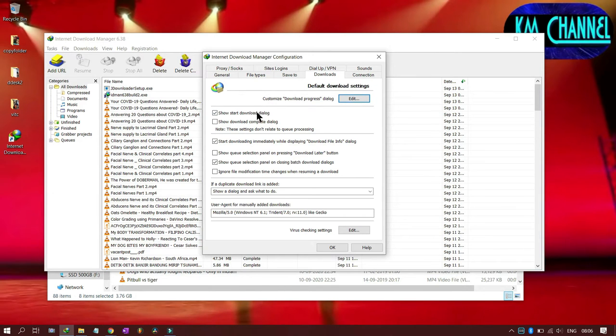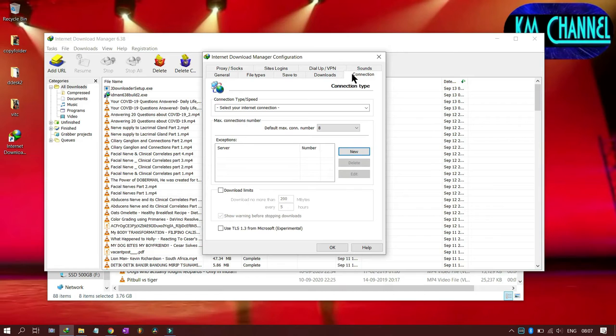Then in start downloads, there is show start download box, show download complete dialog box. If you check this, after finishing the download, it will keep the dialog there. You can open the file from there itself. But for me it is very irritating. I have unchecked it. The downloads go to the download folder. When I want to see them, I just go here and open it.